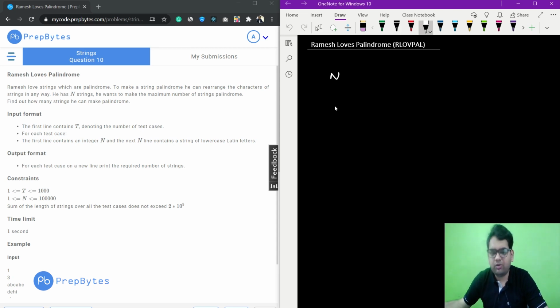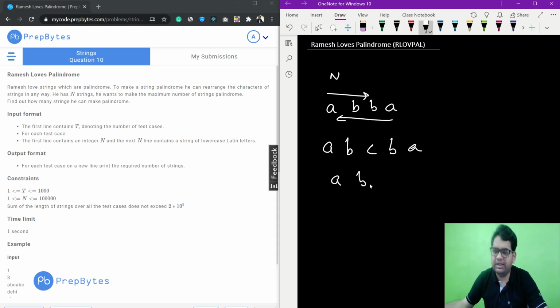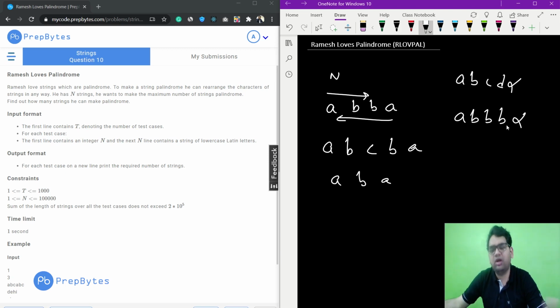Fine. So what are palindrome strings? If we have A, B, B, A, we read it from front and from reverse, we get the same string. These are palindrome strings, correct? A, B, C, B, A is also a palindrome string. A, B, A is also a palindrome string. A, B, C, D is not a palindrome string. A, B, B, B is not a palindrome string. Fine. So a palindrome string is, if we read it from front and from the reverse, it is the same string.